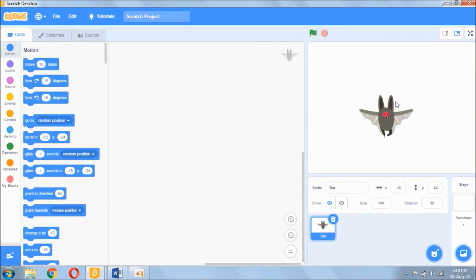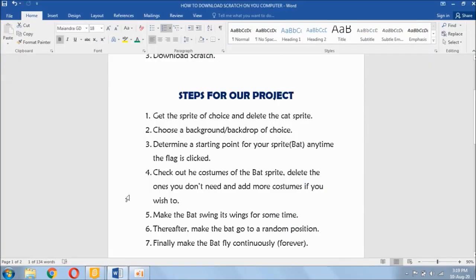That's the bat sprite. Before you start any project in Scratch, get a piece of paper and a pen to write down the steps you want to take. You need to brainstorm on the steps you wish to take to achieve your project. If you don't do that, you might end up wasting time and not achieving what you want.